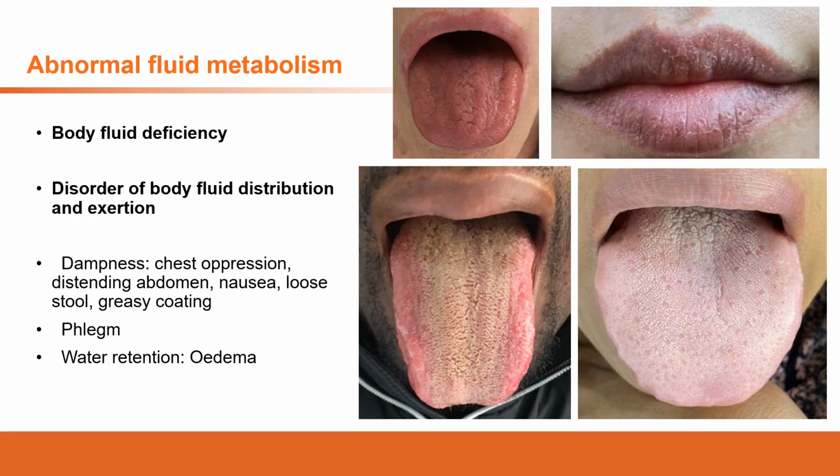The second relation between body fluid and qi is qi collapse due to excess exertion of body fluid. This is very similar to qi collapse due to hemorrhage. Severe body fluid exertion, losing too much body fluid in a very short time, will cause qi collapse. That's because of the relationship between body fluid and qi. The body fluid is the carrier of the qi.